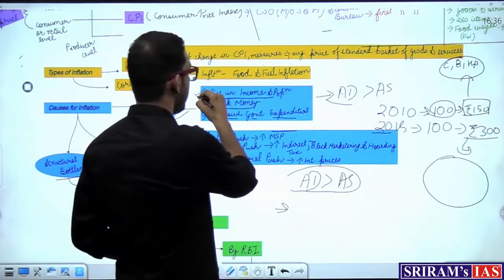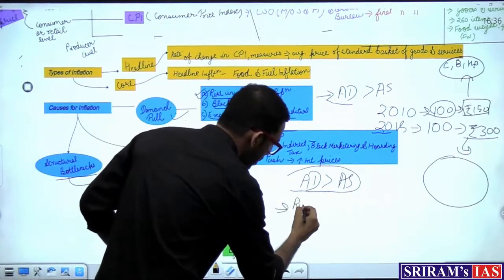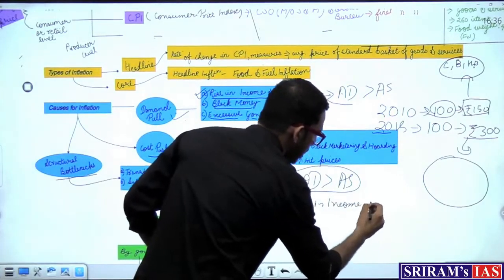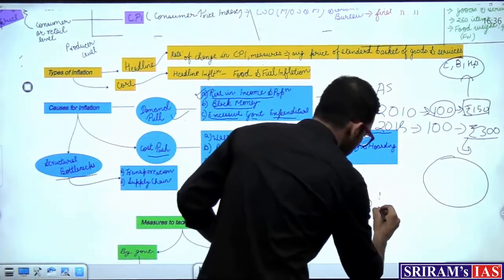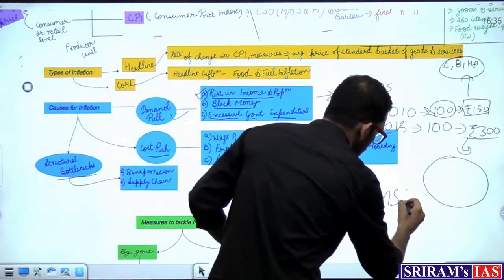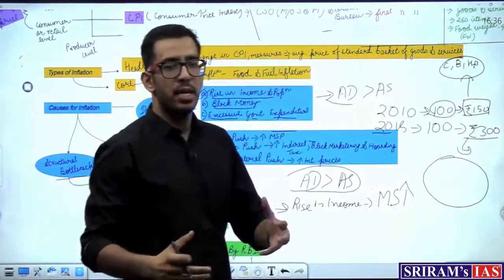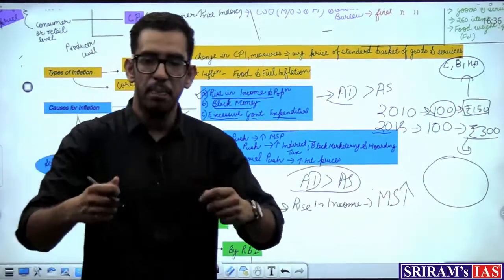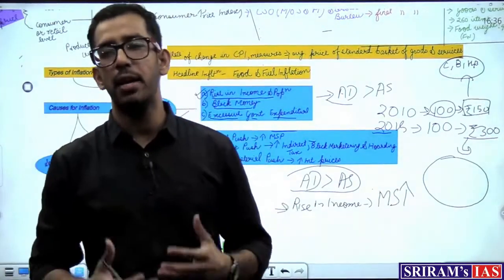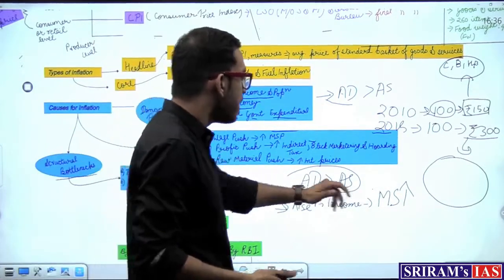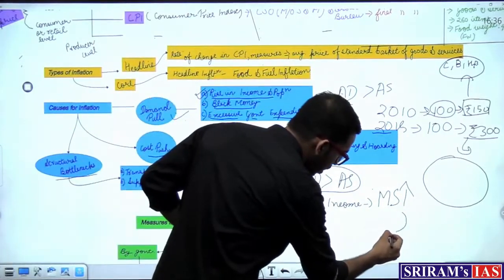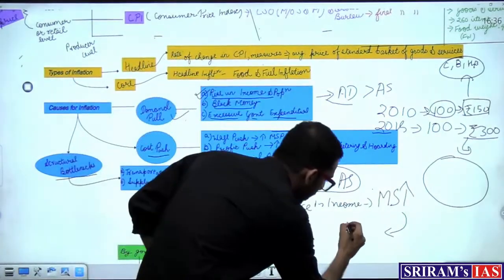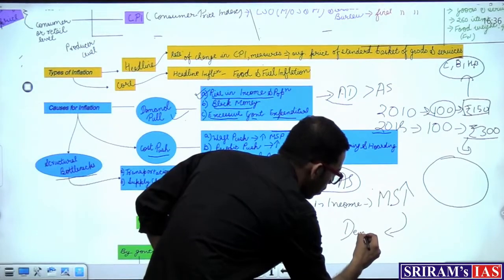The reason first that I gave you is the rise in income. So a rise in income results in, what happens with this is that your money supply, or the money held by the public, is increased. Basically what I'm trying to say is, when there's a rise in income, the money supply held by them, the liquid currency held by them, increases. When the money supply with these people increases, their demand for commodities increases.